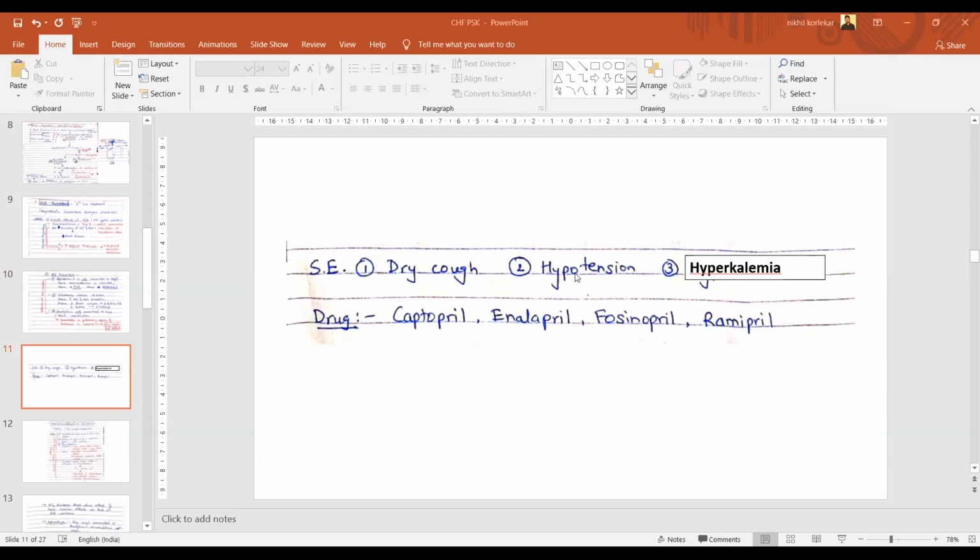But in case of a congestive heart failure patient, most probably the patient's condition is accompanied with hypertension. So there, generally, the hypotensive effect is very much favorable or usable for the patient. But what if the patient is not hypertensive? Then the hypotension can be a problem. The drugs are captopril, enalapril, fosinopril and ramipril.